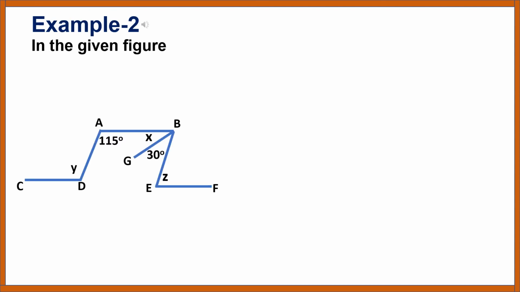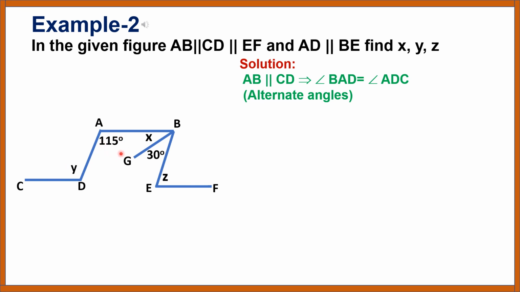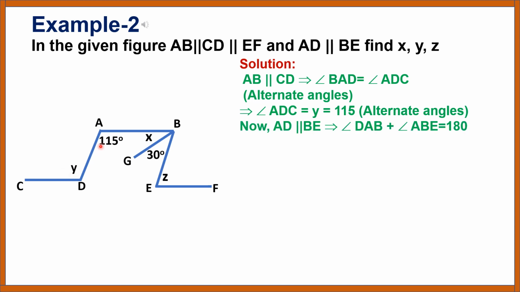In the given figure, lines AB parallel to CD parallel to EF and lines AD parallel to BE. Find x, y, z. Solution. AB parallel to CD. This implies angle BAD is equal to angle ADC. These are alternate angles. Therefore, angle ADC is equal to y is equal to 115 degrees. Now, AD parallel to BE.